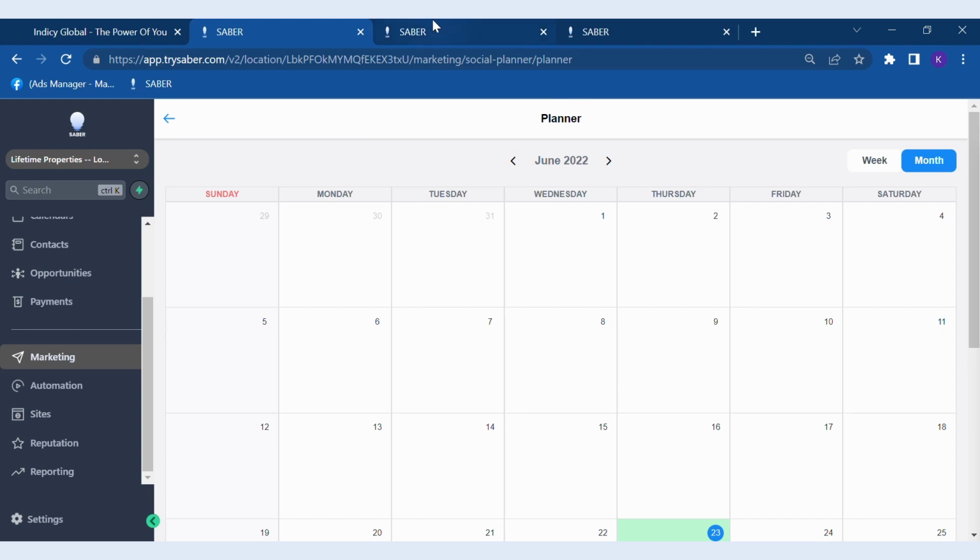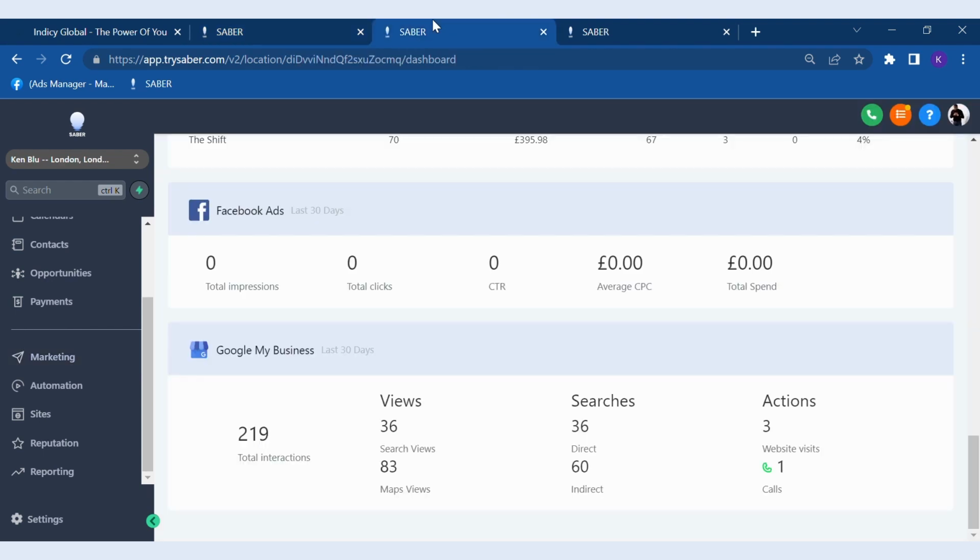The next thing you can do with us is improve and increase your ranking on Google, simply by connecting your Google My Business and setting it up. You also get to review how everything is working on the system, and very quickly type in, for example, Ken Blue Business, and see what you look like and how things look on Google for your business.